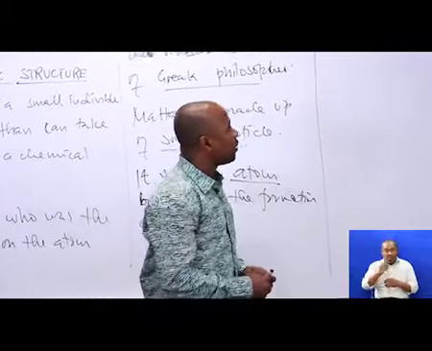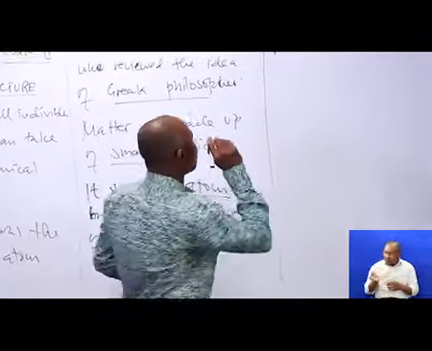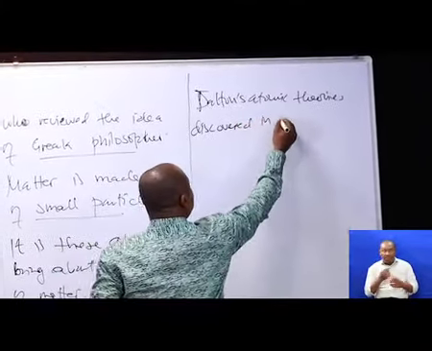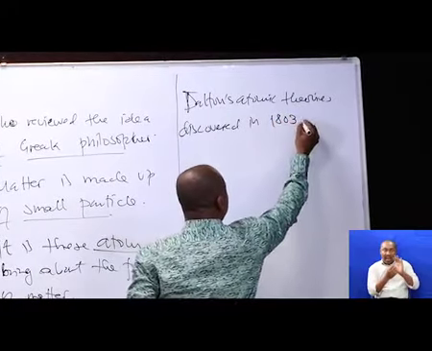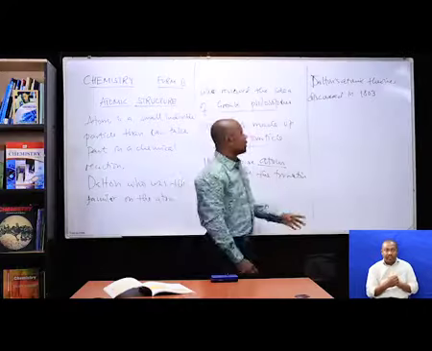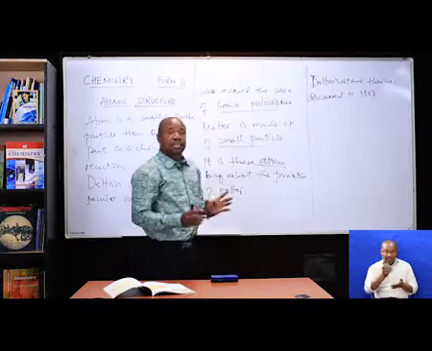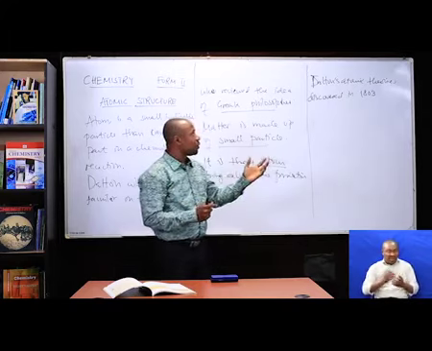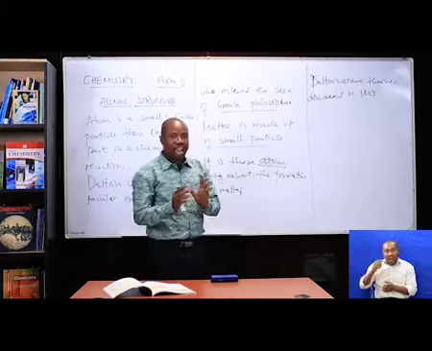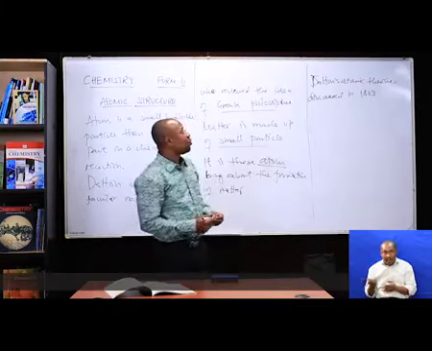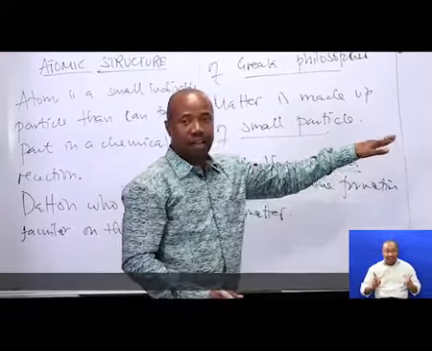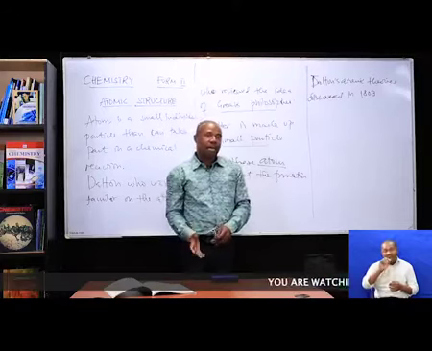Dalton's atomic theory was discovered in 1803. In 1803, my dear students, you can't separate the atom from Dalton's idea. Several atoms were described using this idea.